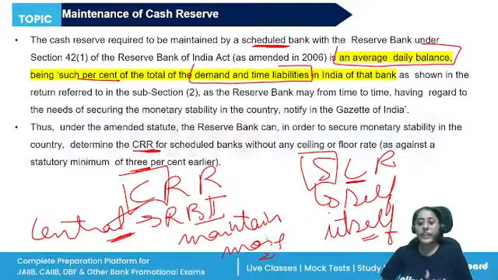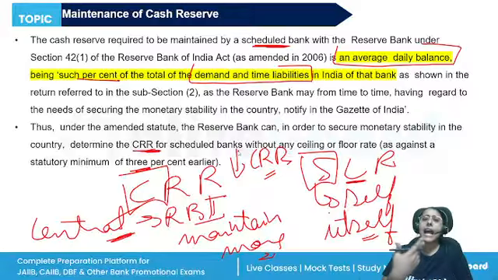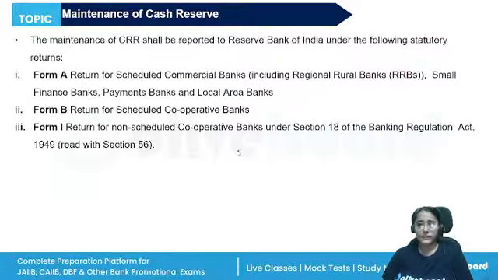If the country is under deflationary pressure and it wants to increase the purchasing capacity of the public, RBI is going to decrease the CRR or the SLR. So the banks will have to maintain lower funds and they can give out more loans. All right. So to maintain the monetary stability, RBI stipulates the reserve rates in its bi-monthly policy which it releases.